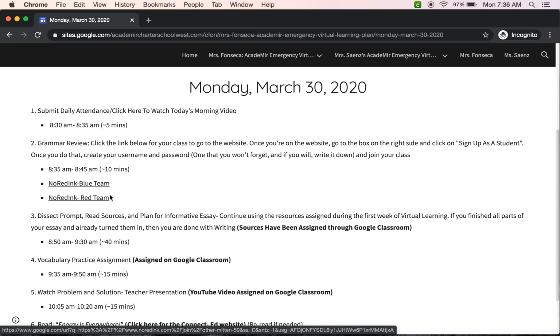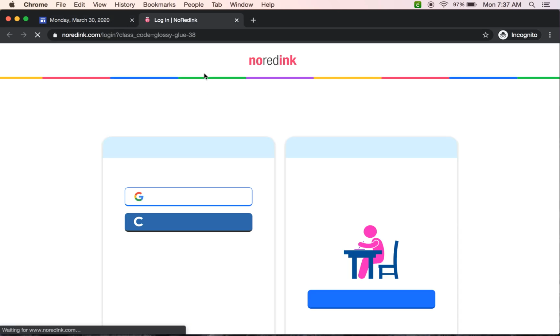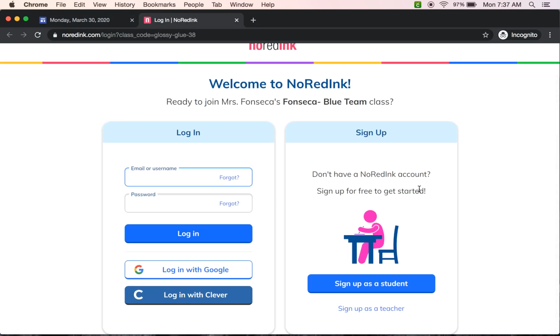This is the link that takes you directly to where you need to go. So let's say you're in blue team, you're going to go ahead and click on the link and it's going to take you here. When you are here, you're obviously going to sign up as a student. You're going to click on sign up as a student.